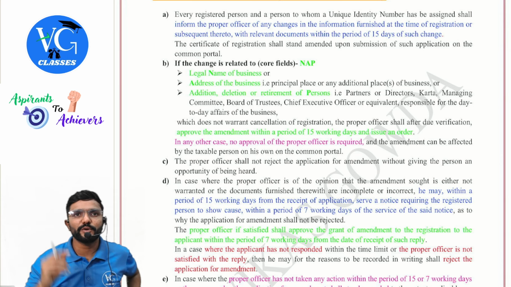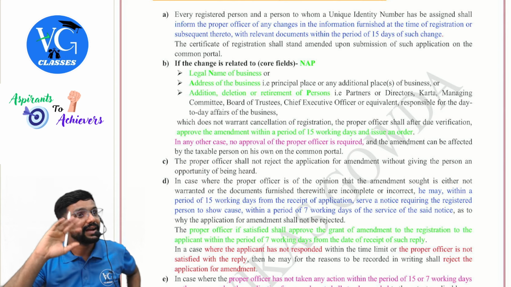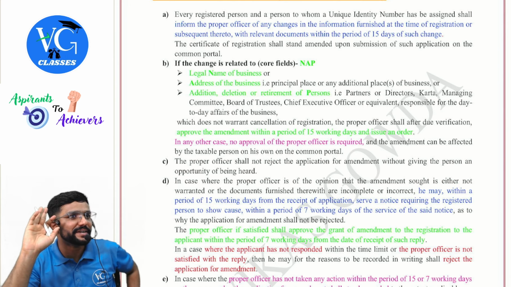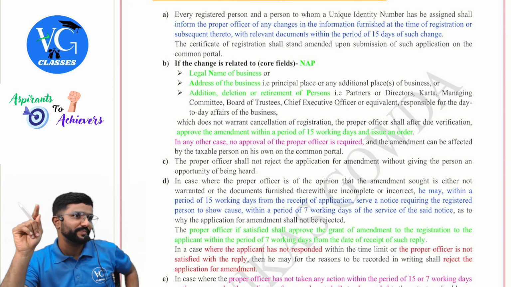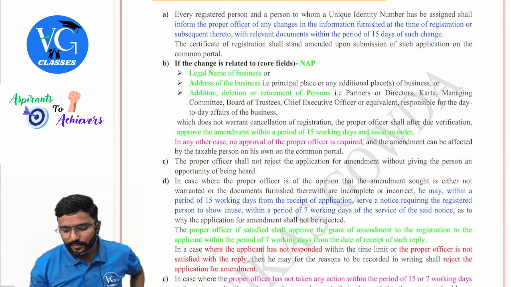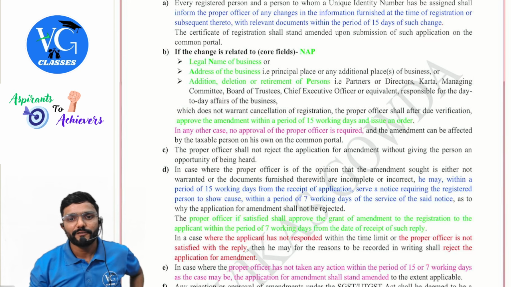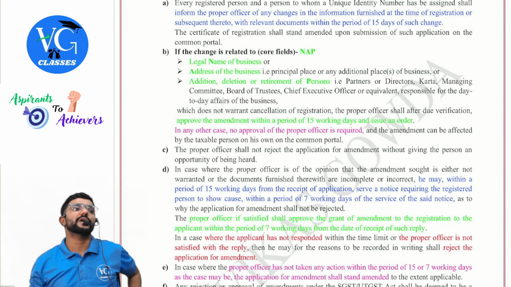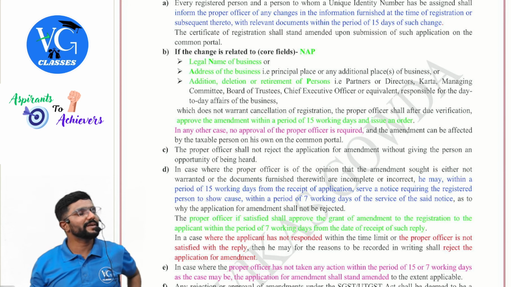Okay. In this case, is approval required? Yes. I will apply, and as soon as I apply, it will not stand amended. The proper officer has to approve. Where the amendment does not warrant cancellation of registration, the proper officer shall, after due verification, approve the amendment within a period of 15 working days and issue the order. So, is approval required? Yes.